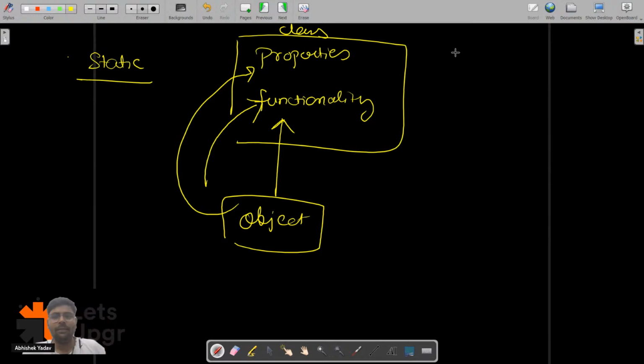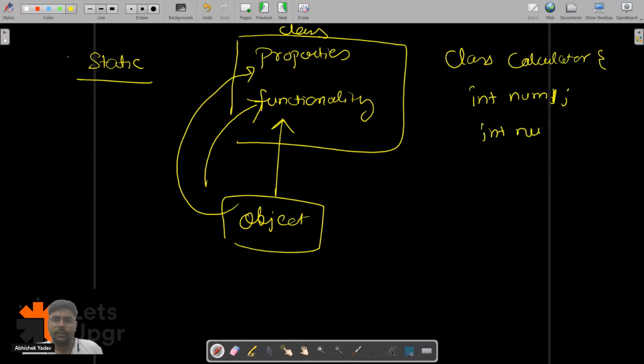So let's assume I have a class Calculator here. After that, let's assume I have two variables, int num1 and int num2. And let's assume I have one method, that is one function, add.